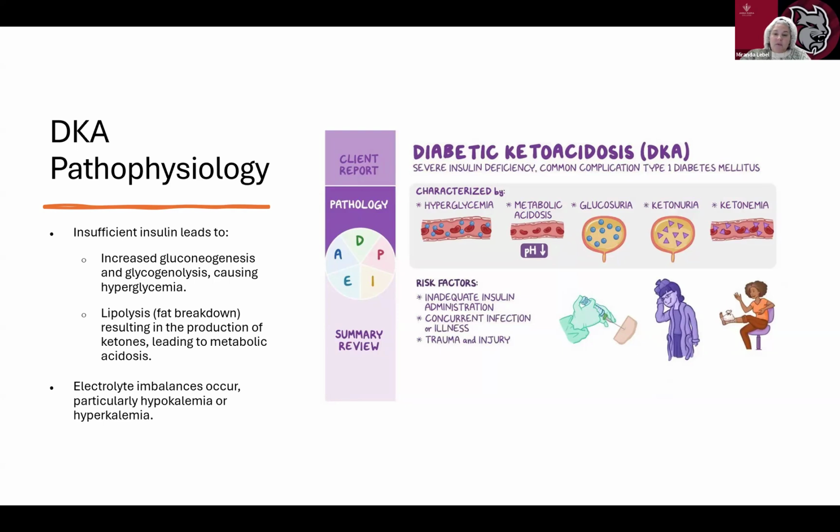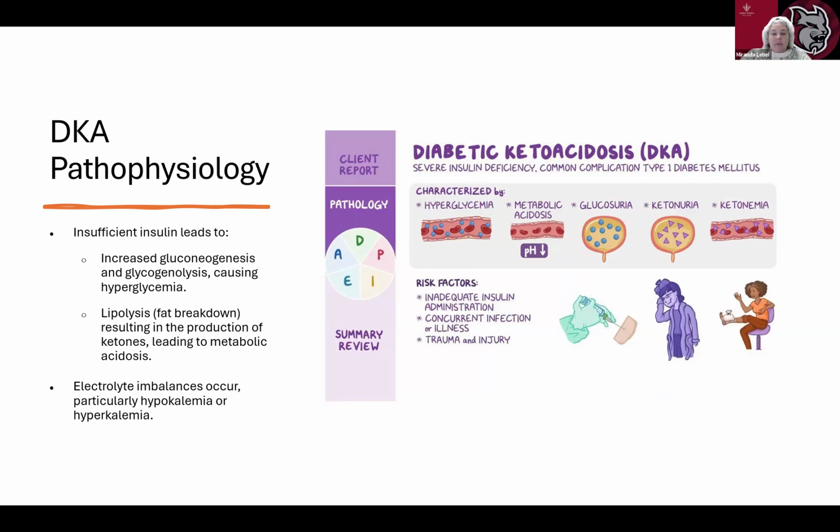So without enough insulin, sugar can't enter the cells. And we're going to have blood sugars rise significantly, often exceeding 250 milligrams per deciliter. So HHNS is above 600, DKA is above 250. With the fat breakdown, we're going to have ketone production. We're going to have metabolic acidosis because ketone levels are going to rise, and those are acid.